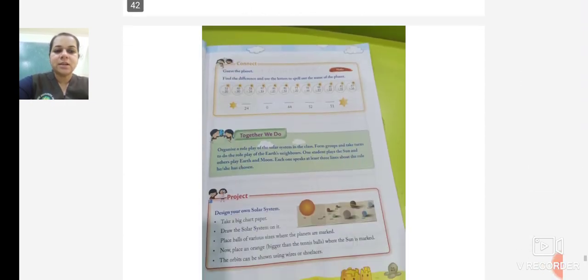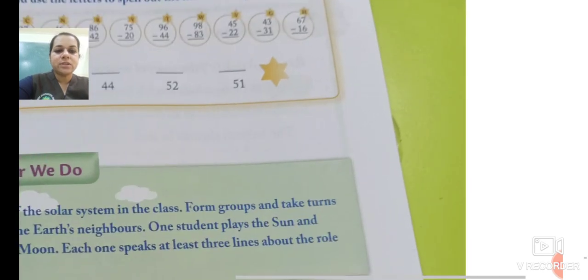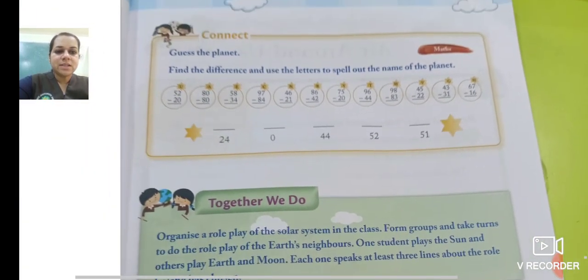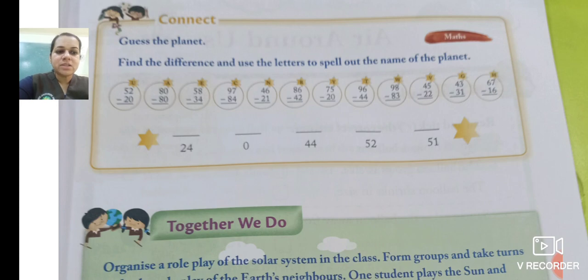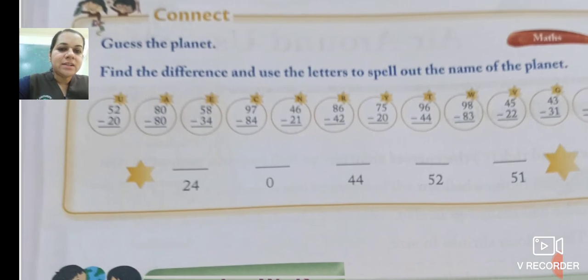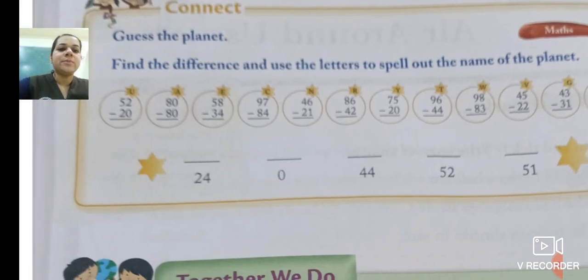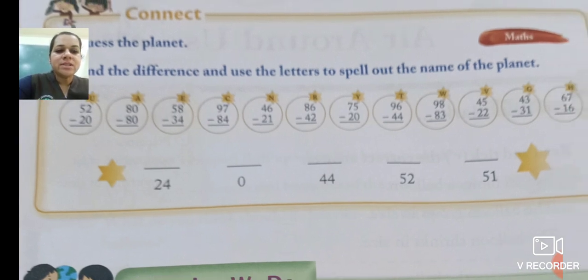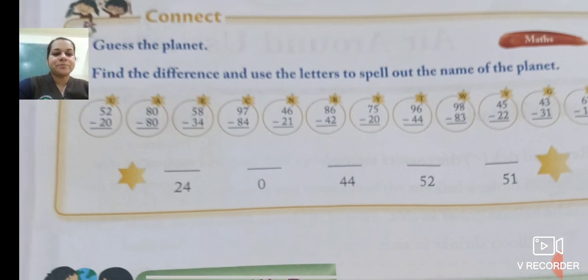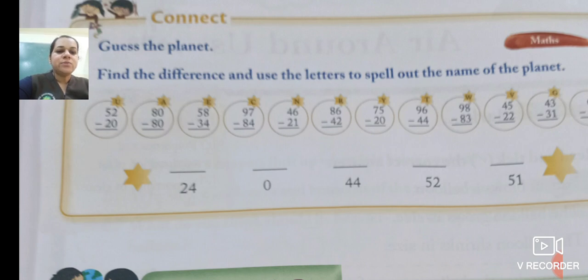Now we move ahead. Connect. You have to connect what? Now you can see there are sums given, subtraction sums are given to you and there are letters on each circle. What you have to do, you have to subtract and find the answers, and below are the numbers given. You have to find the name of the planet. Find the difference and use the letters to spell out the name of the planet.